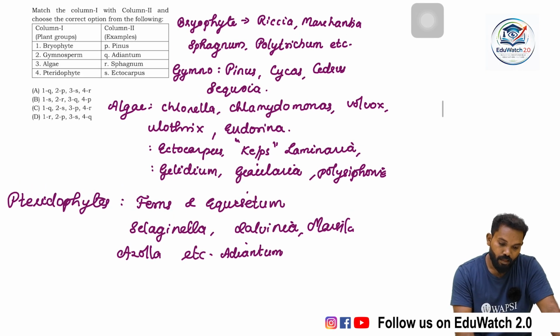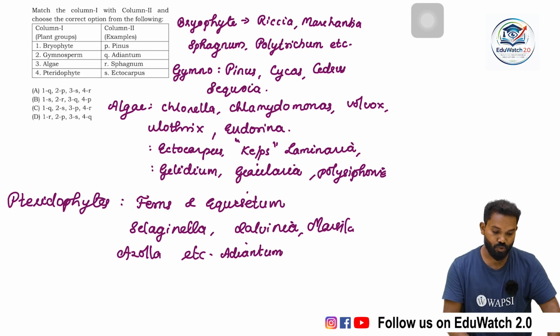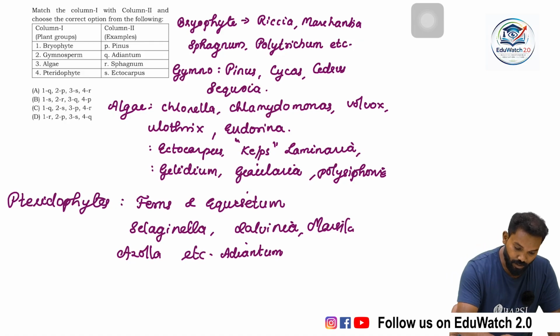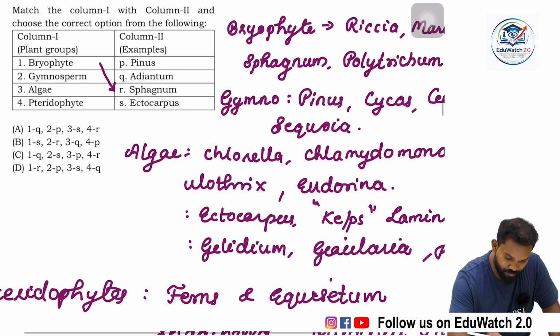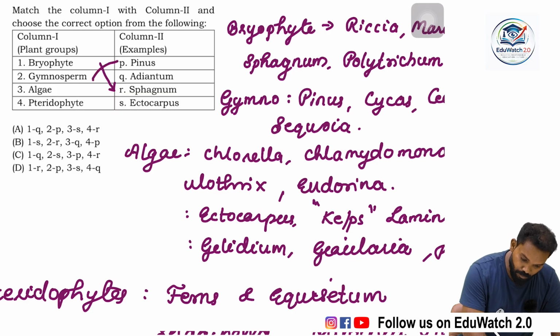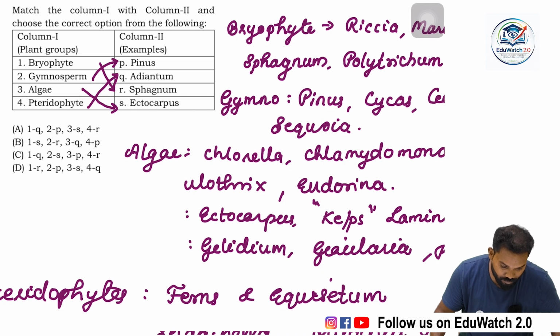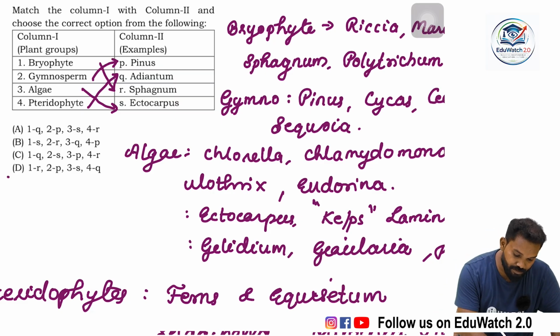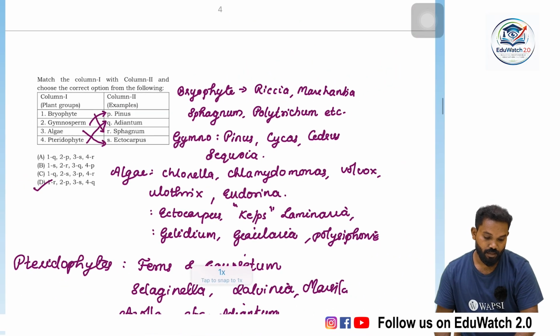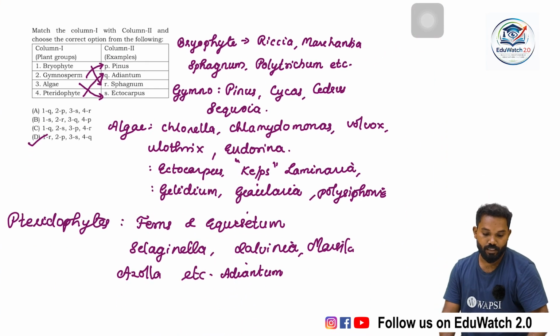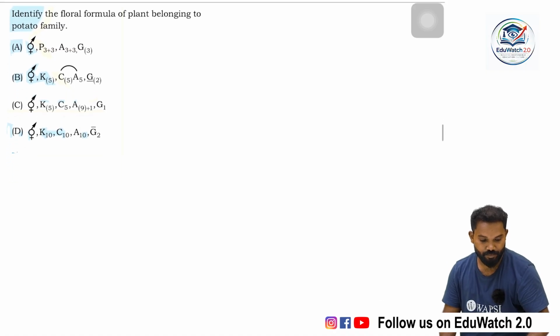So, match column 1 with column 2 and choose the correct option. Bryophyte, example Sphagnum. Gymnosperm, example Pinus. Algae, example Ectocarpus. Pteridophyte, example Adiantum. So the answer is R, P, S, Q. The answer is option D, and we are moving to the next question.